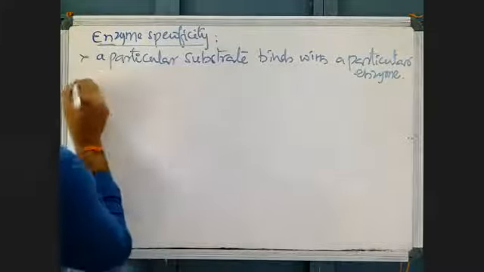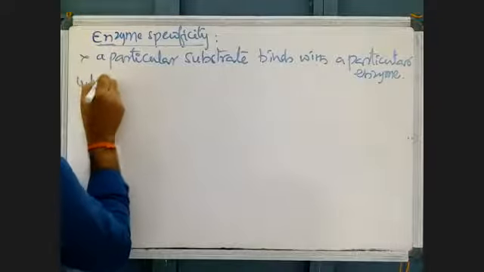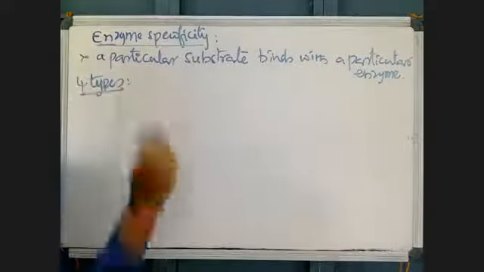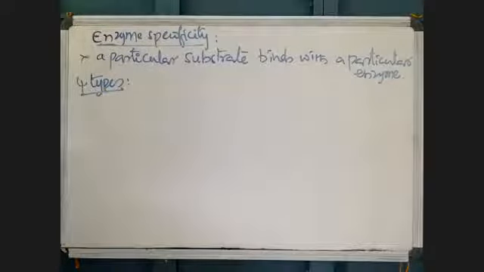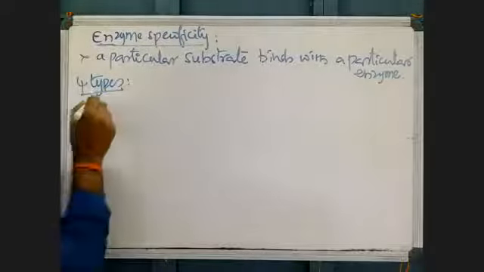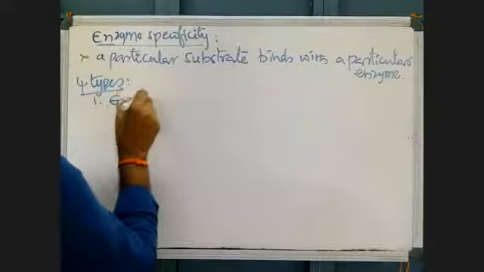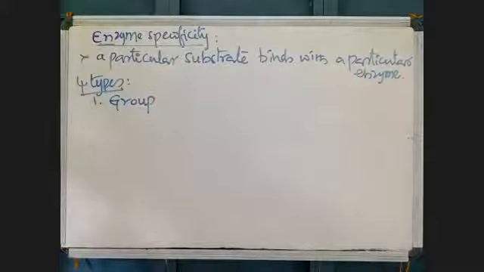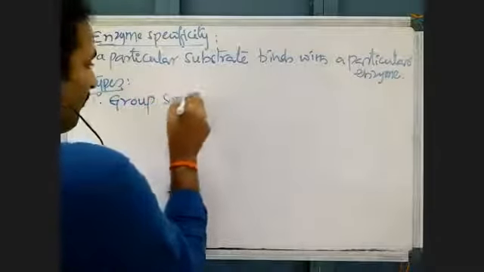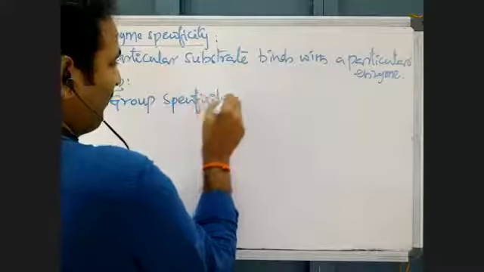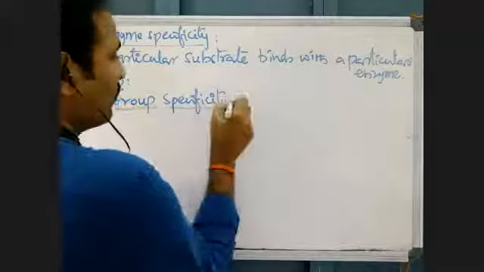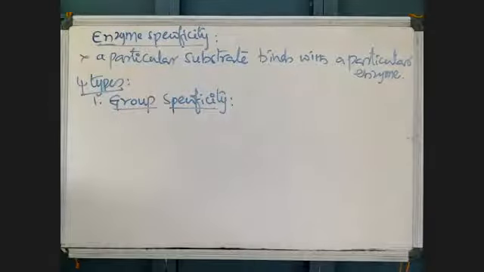Here, to explain enzyme specificity, four types are there. Enzyme specificity is carried out in four ways. One is group specificity, then optical specificity, geometrical specificity, like that. See one by one. Group specificity.